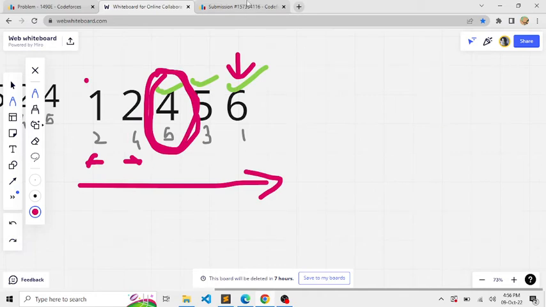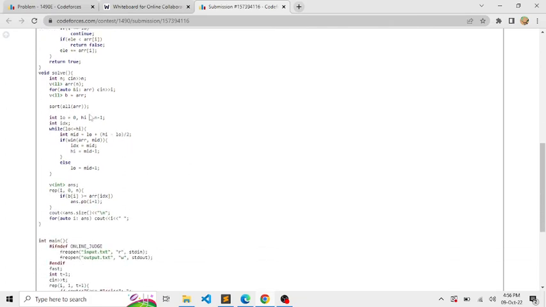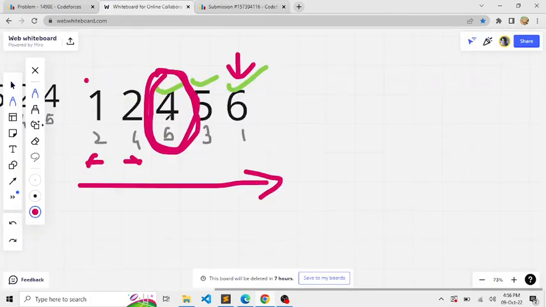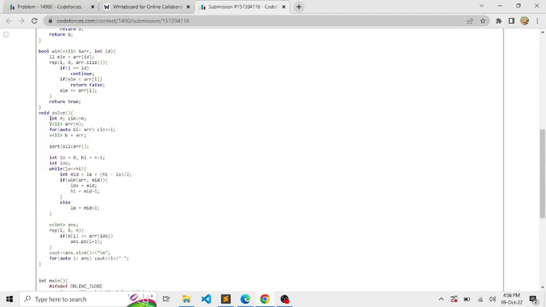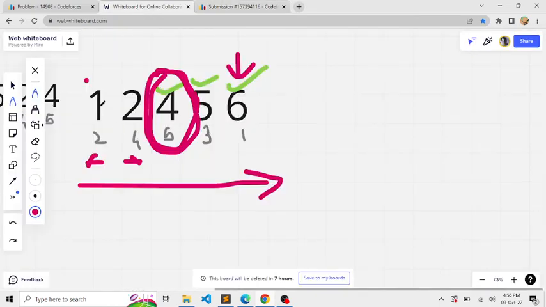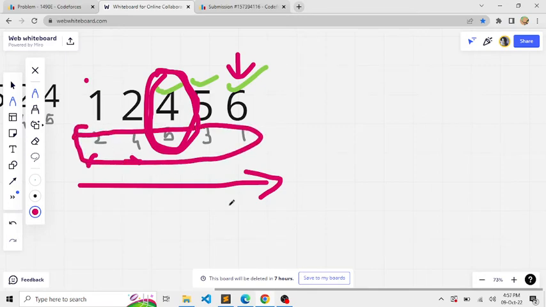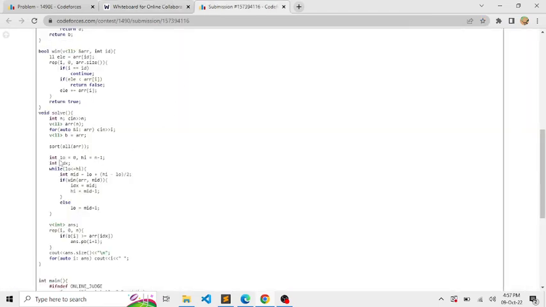Now let us have a look at the code. In the code, I am using binary search. As I told you before, we'll just use binary search instead of iterating from the start. First, I am taking in the size of the array in n. Then I am accepting the array in ARR. I am also creating a copy of ARR in B, because we are going to sort the array, and at the end we'll need these indexes. So it is better if we preserve the indexes within a new array. That's why I'm using a new array B, which is a copy of array ARR,